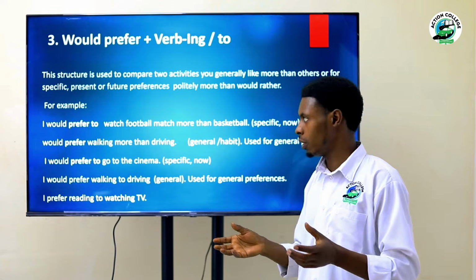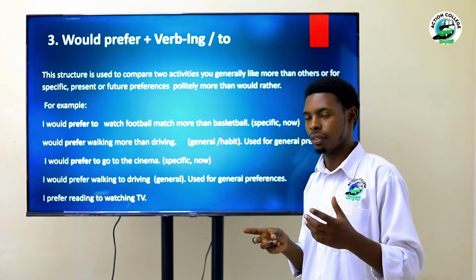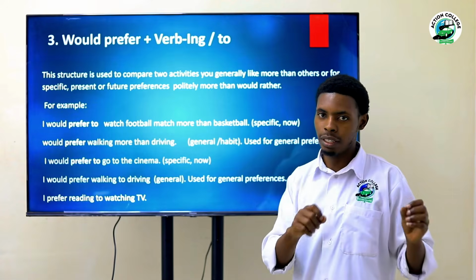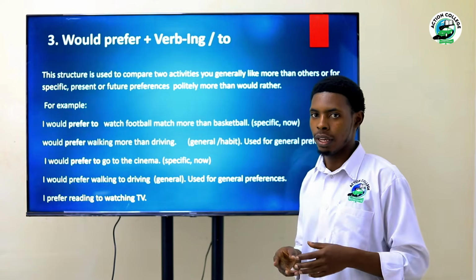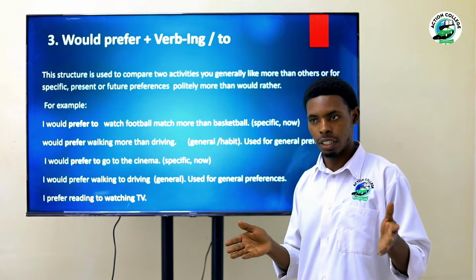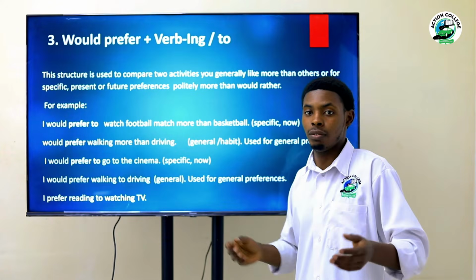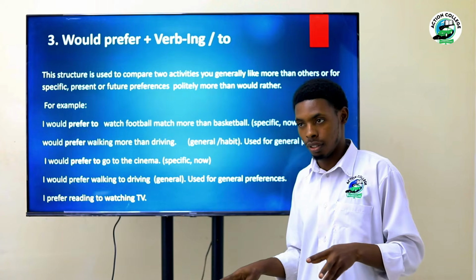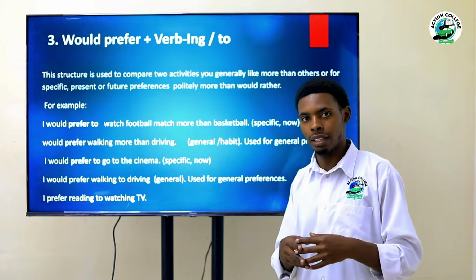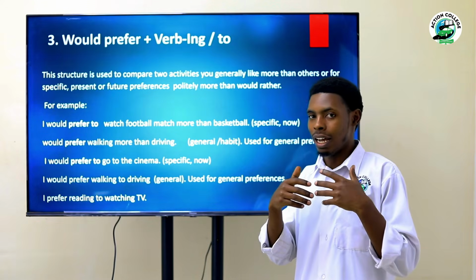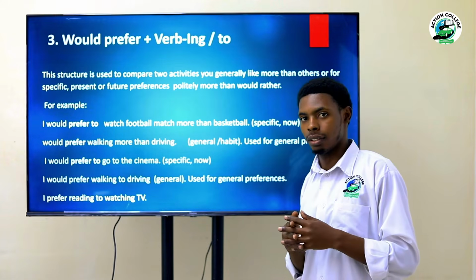But normally, when you have two choices, like you like driving and you like playing football, this is a general preference. You are going to say what you like normally in normal life, not what you choose between two alternatives. Here you can say, I prefer driving. You get?